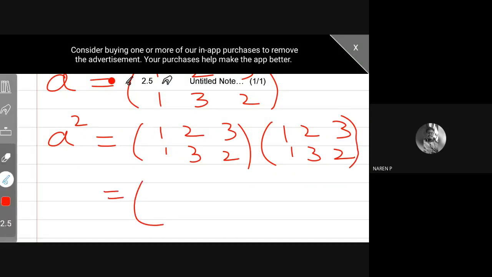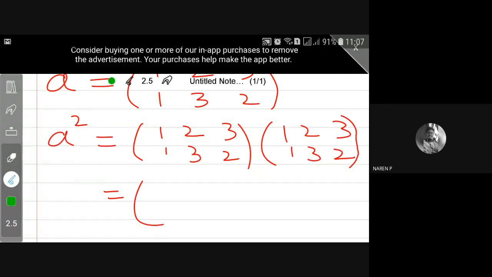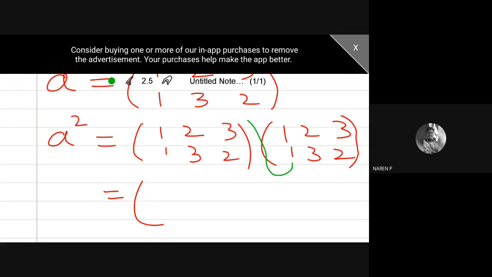I will show it with different colors. 1 maps onto 1, then again from this I go here. 2 maps onto 3, and 3 maps onto 2. So 3 maps onto 2 and 2 maps onto 3.